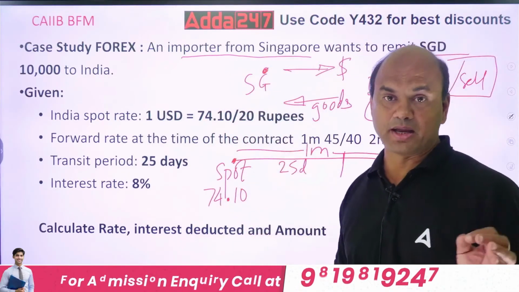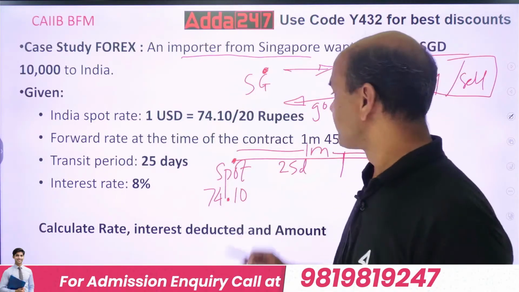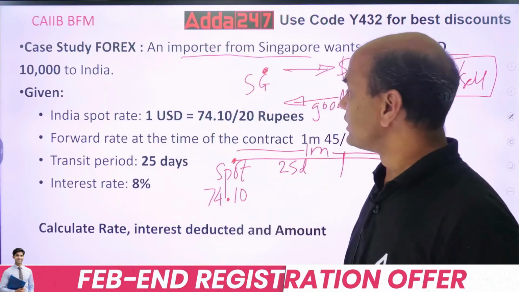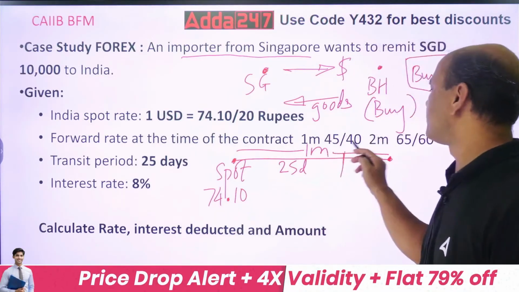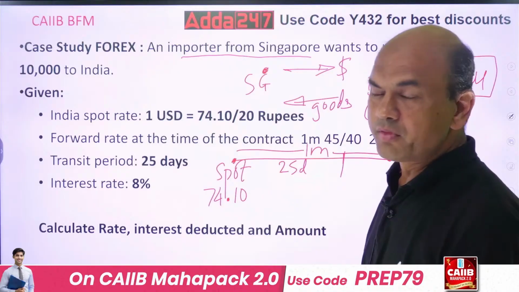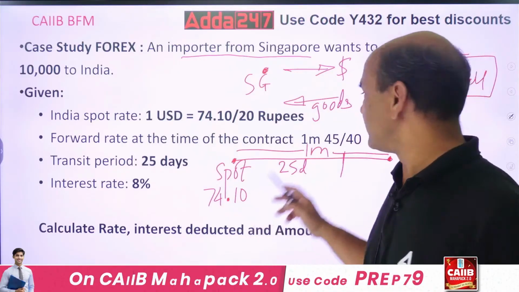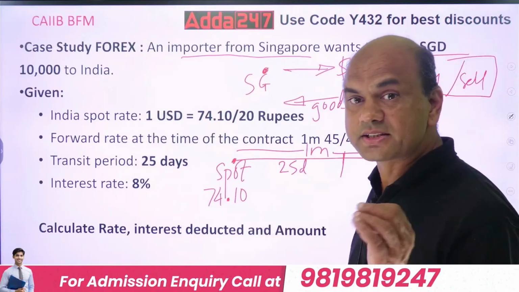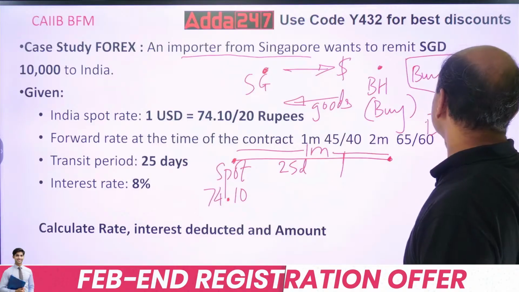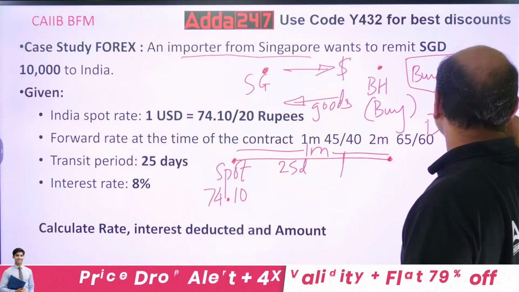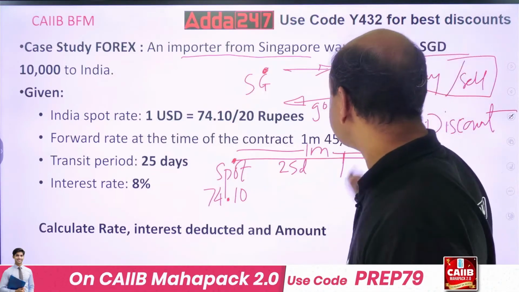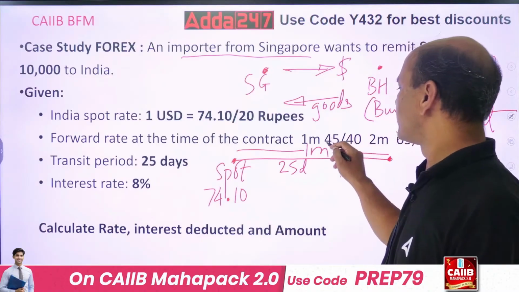See, left side, buy. You are doing a buy transaction. Now you have to do it for 25 days, which means you have to take the forward rate. Now this forward rate, which one will you take? See, 45.40, 65.60. So is the currency in premium or discount? Whenever your right side is smaller, the currency is in discount. Kindly note. So here the currency is in discount. Got it, everyone? Now discount means what? But which side will you take? 45 or 40?